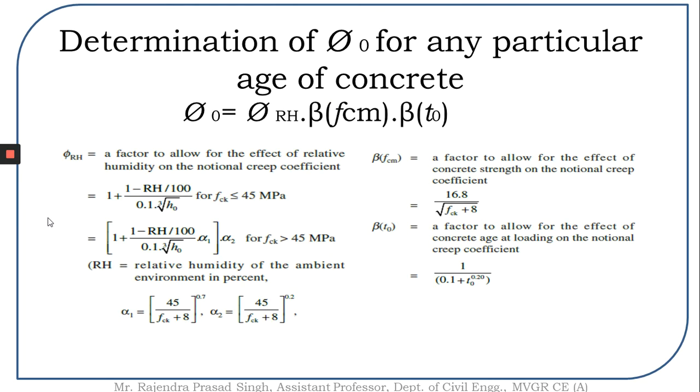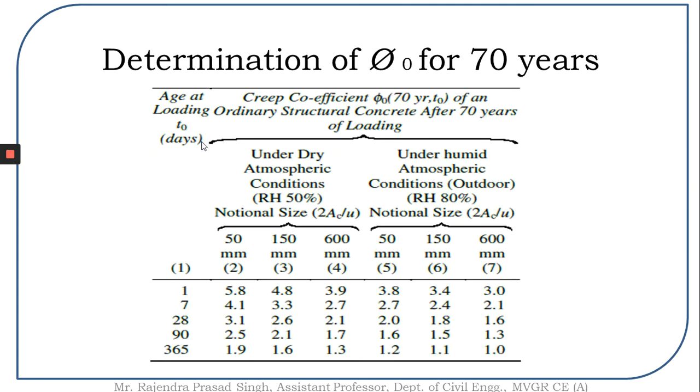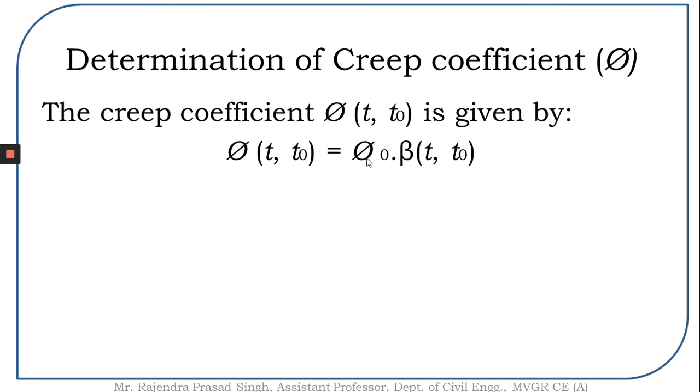Now we can find the value of phi RH, and we know the values of beta(fcm) and beta(t0). By substituting all these values, we are going to get the value of phi0. But in this expression, we have found only the first term.